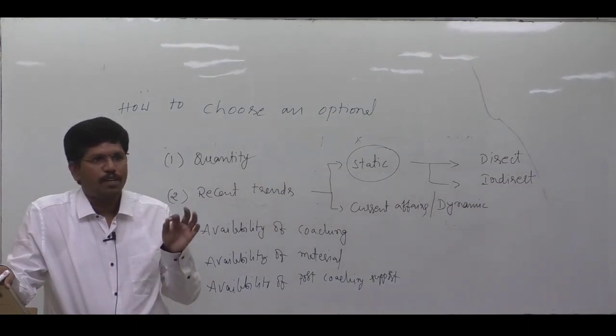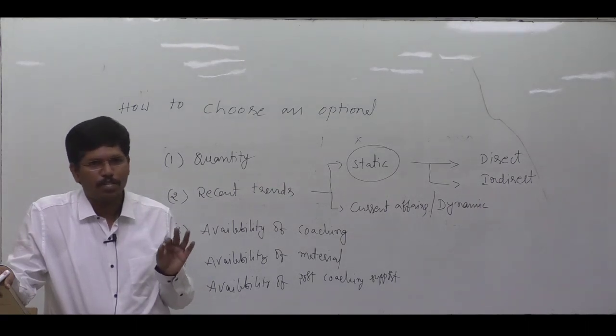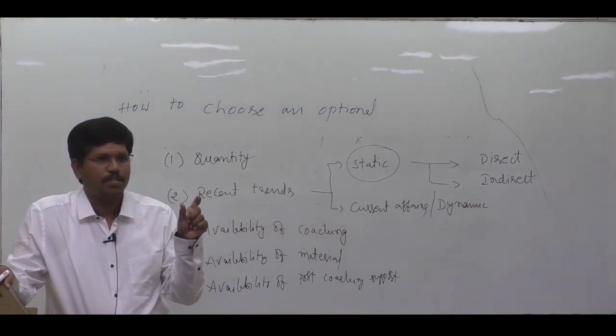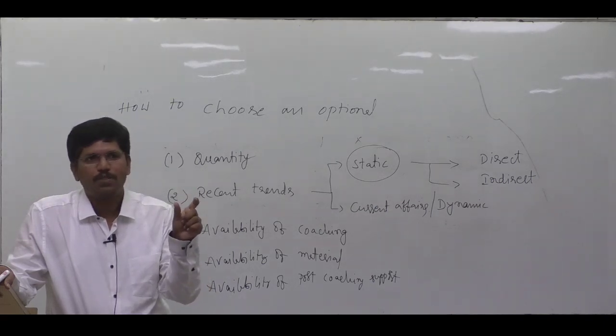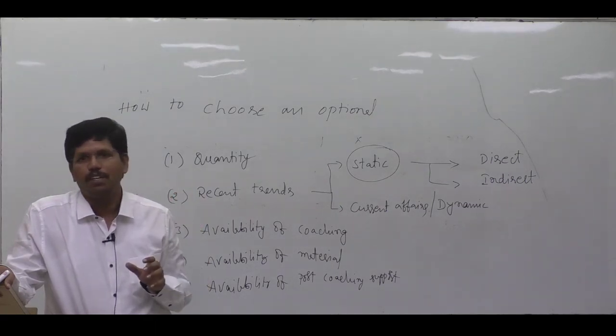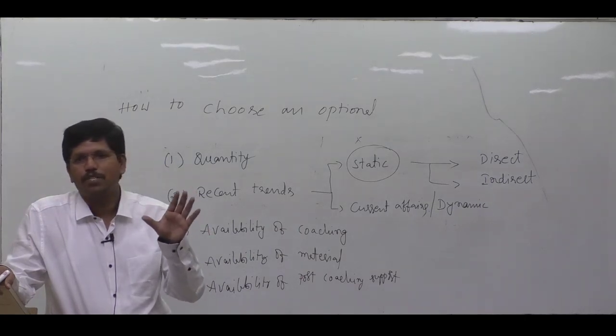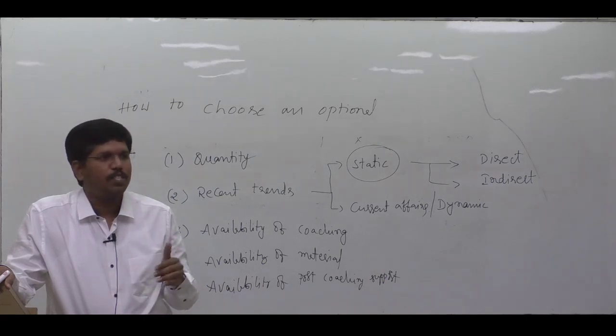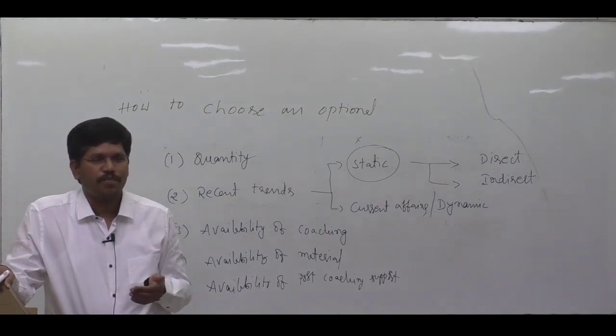That means the probability of current affairs based questions is very, very low. It is only 25% of the syllabus, and even within that 25%, direct questions will be 50% and current affairs based questions 50%. And most of the time the questions are direct questions.